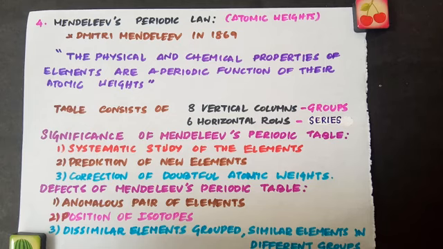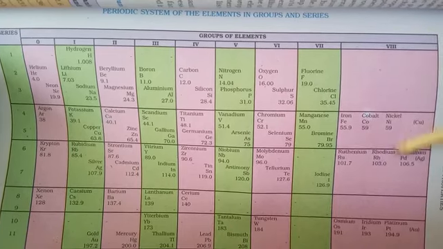And the last defect of Mendeleev's table was that dissimilar elements were grouped together, and similar elements were put in different groups. For example, alkali metals like lithium, sodium, potassium are grouped together with coinage metals like copper, silver and gold, though their properties are quite different. At the same time, chemically similar elements like copper, mercury were placed in different groups. If you look into the Mendeleev periodic table given in your textbook, you will have an idea how these elements are grouped. Look, this is Mendeleev's periodic table.